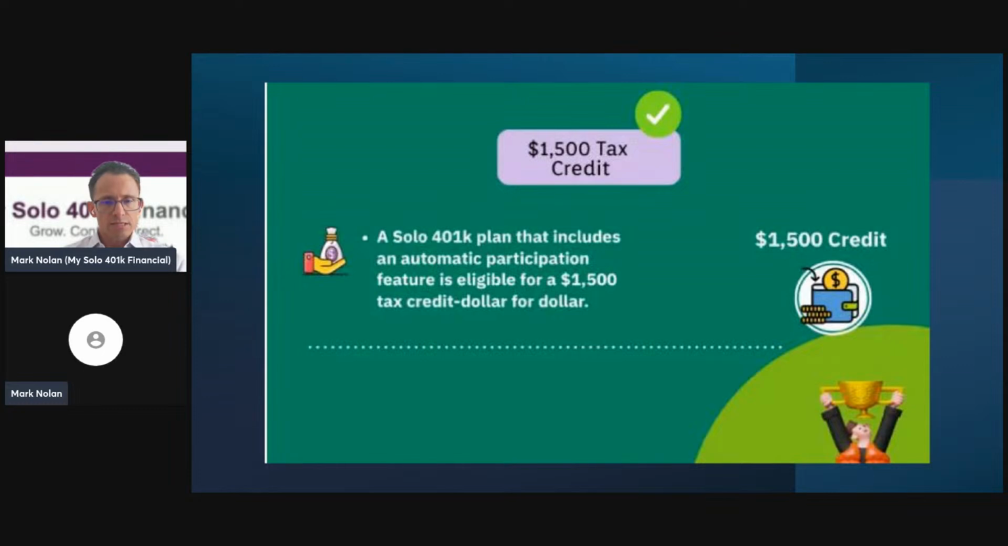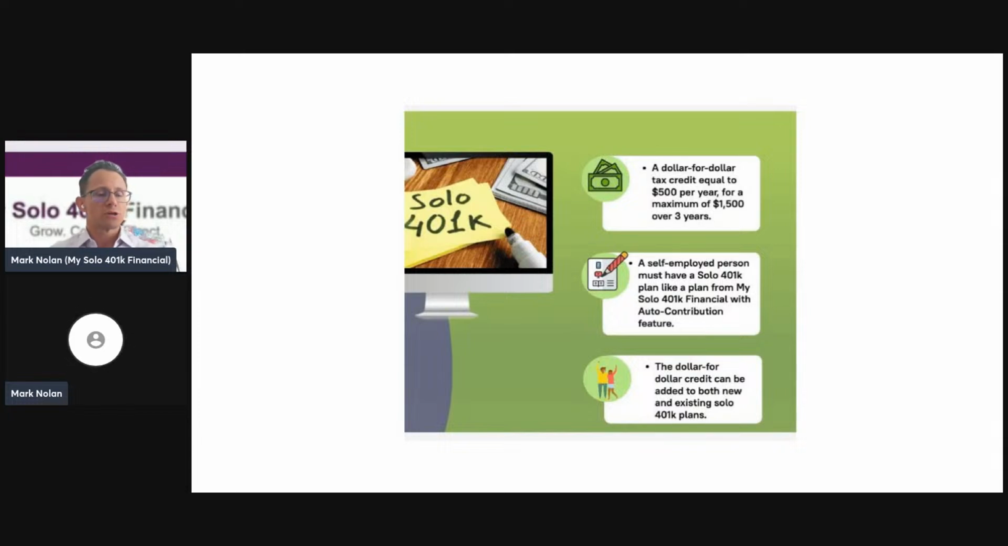Okay, so the solo 401k also comes with the auto contribution credit, which is $1,500. So anyone that opens a self-directed solo 401k, aka self-directed 401k, here in 2025, the plan will be drafted with the auto contribution credit, where you're going to be able to deduct $500 a year for 3 consecutive years on your business tax return for having a self-directed solo 401k. Essentially, the government is subsidizing self-employed individuals' solo 401k plans to help them save for retirement.